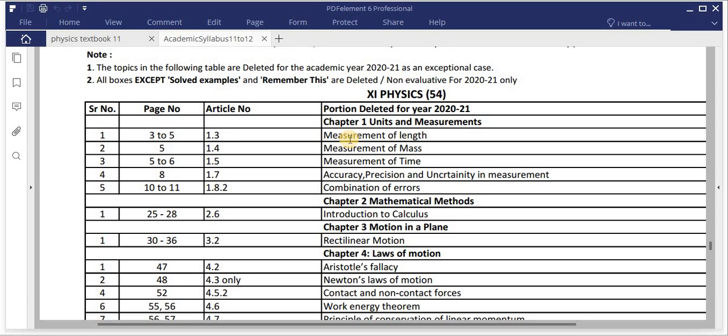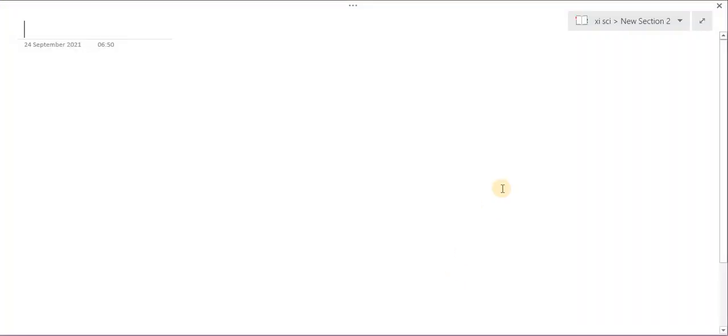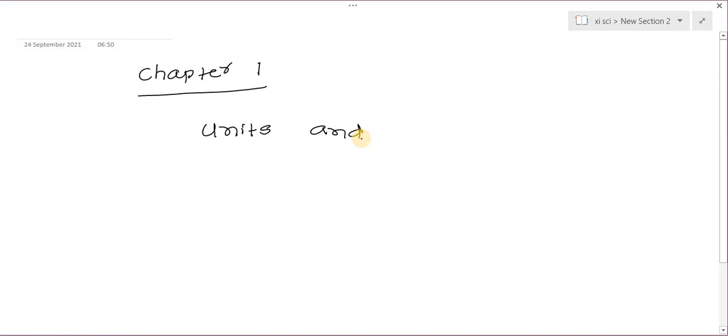So now today we are going to start our first chapter, that is units and measurements. So let's start our first chapter. Chapter number 1 is units and measurements.